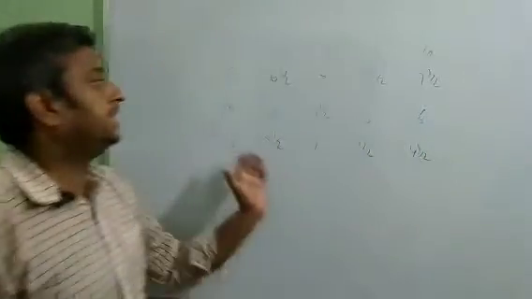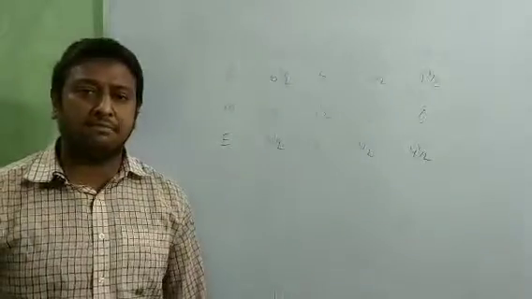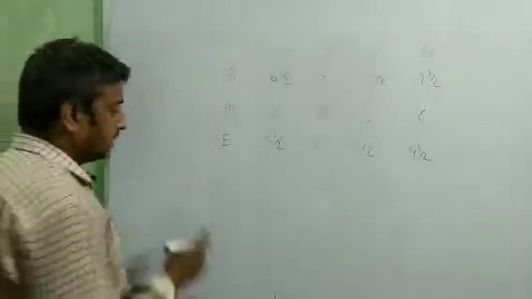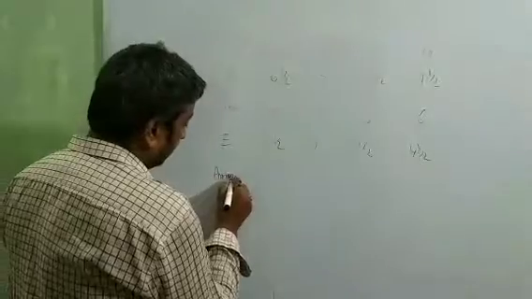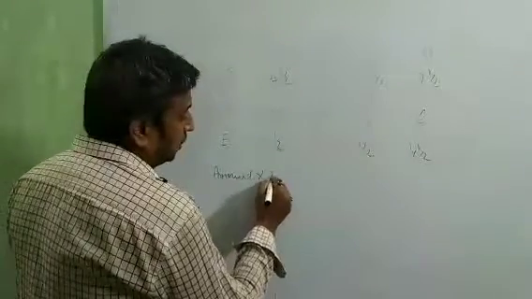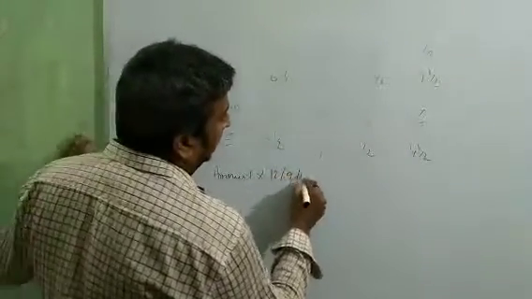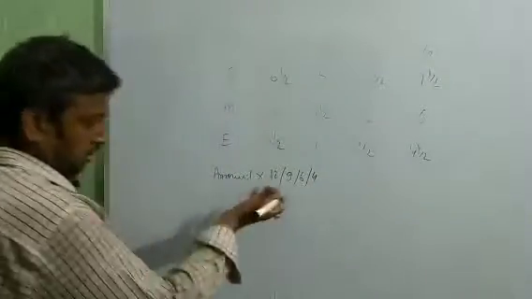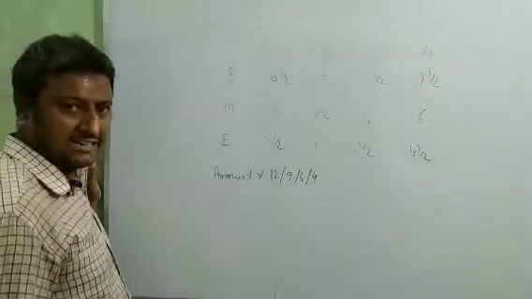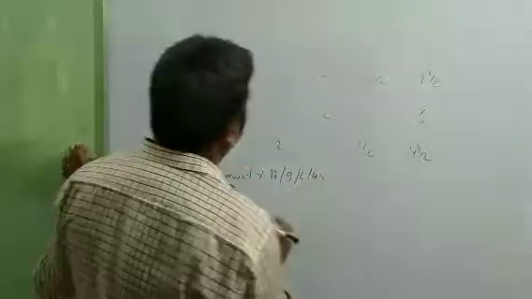Okay, beta. You can utilize this table at the time of calculating interest on drawing using the formula: amount into 12 or 9 or 6 or 4, whichever number of months there is.